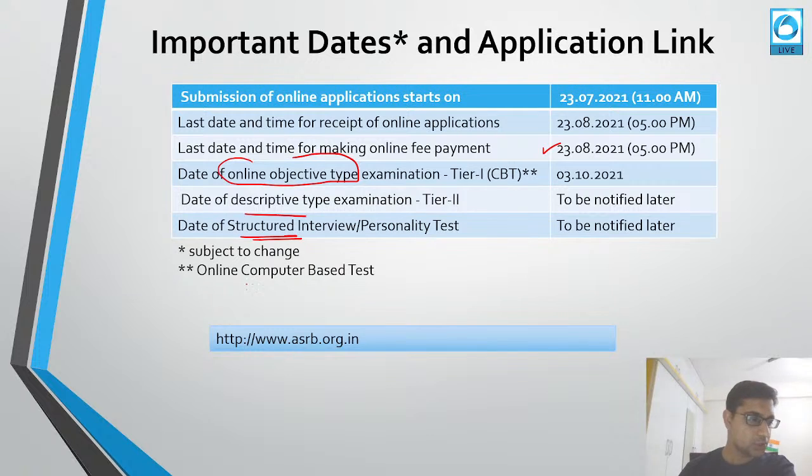This is the link where you can go to register for this examination. I hope everybody has gone through everything and is clear about this examination, and I ask everybody to apply for this examination and come out with flying colors.